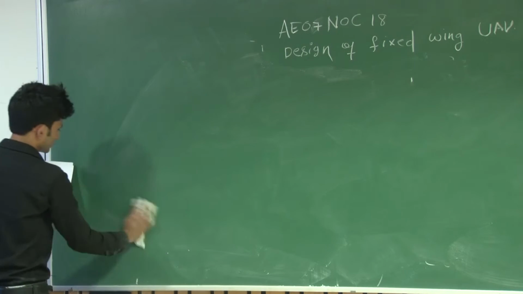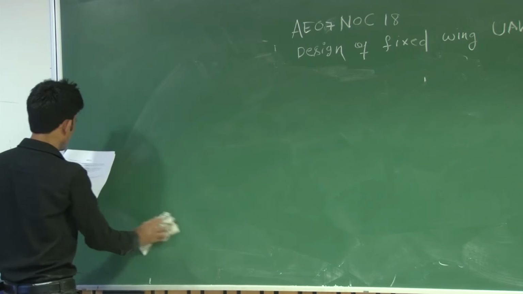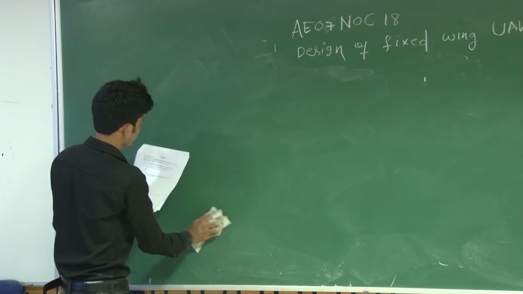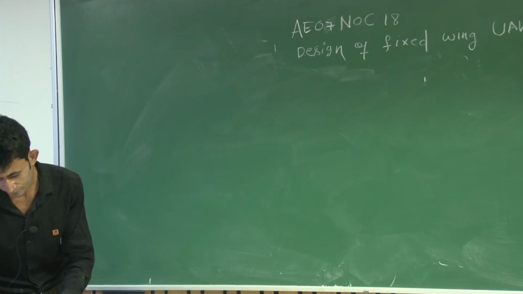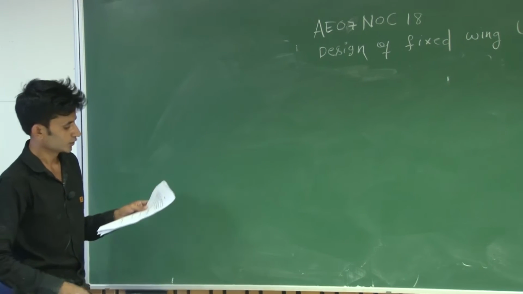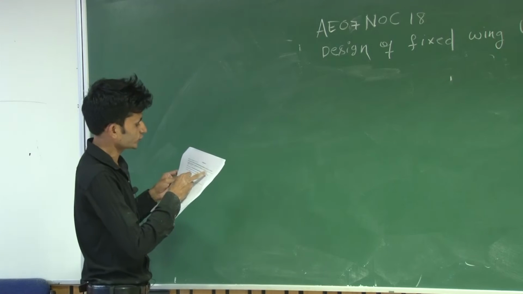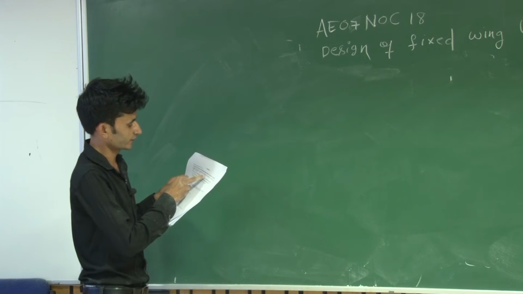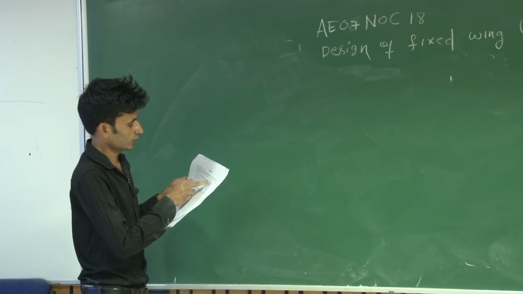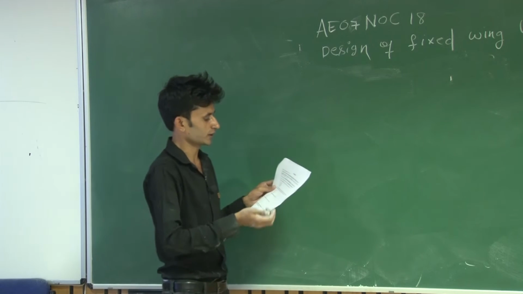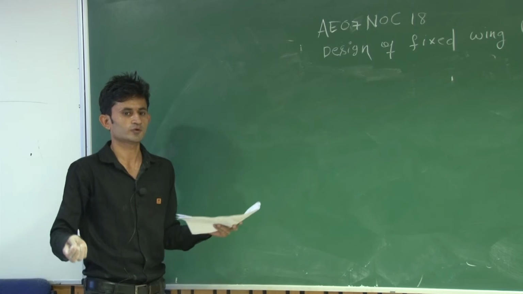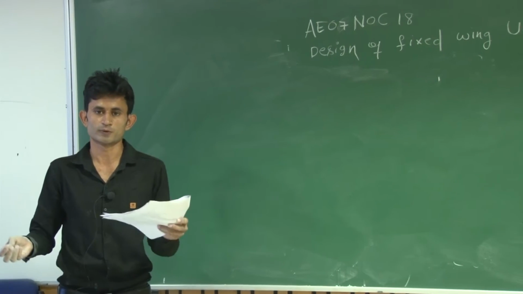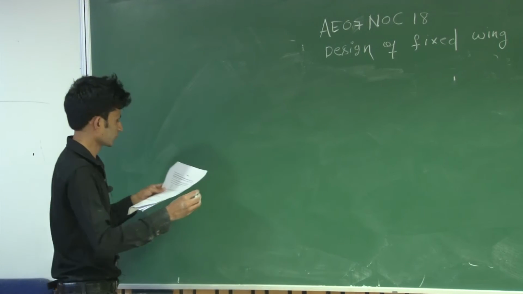So you have to notice in this question that two lift curve slopes are given. One is given for the CL alpha of the wing and the second one is given for the CL alpha of the UAV. You can see that the CL alpha of the UAV is greater than CL alpha of the wing. Sir will explain how this is coming when you go to the tail configuration: the lift curve slope of the aircraft is greater than the lift curve slope of the wing alone.